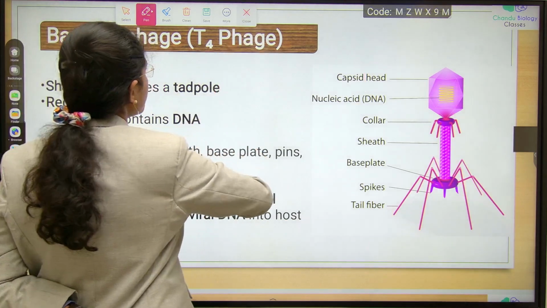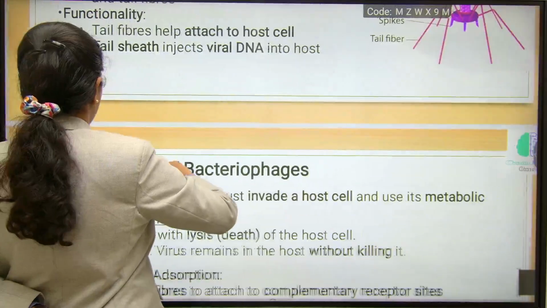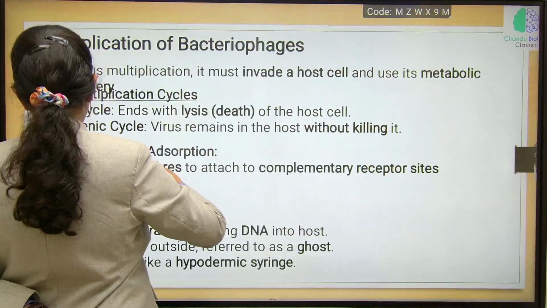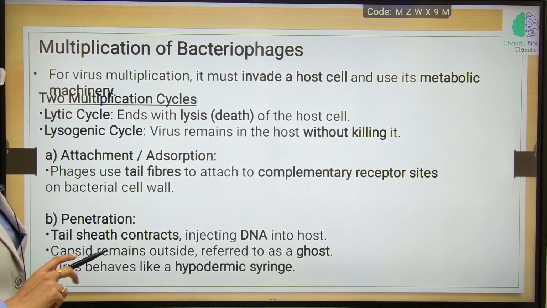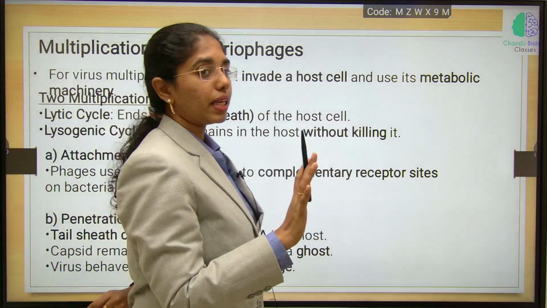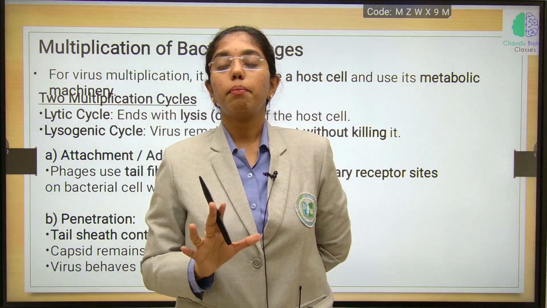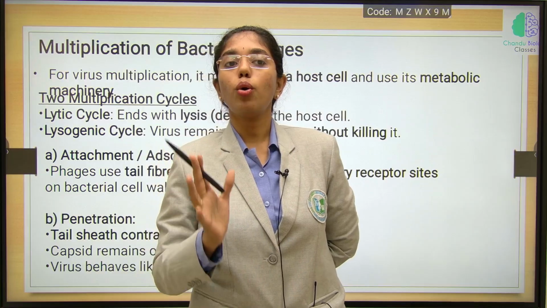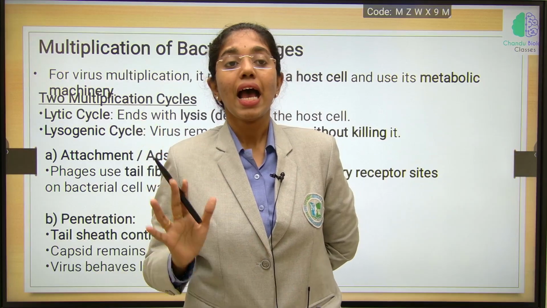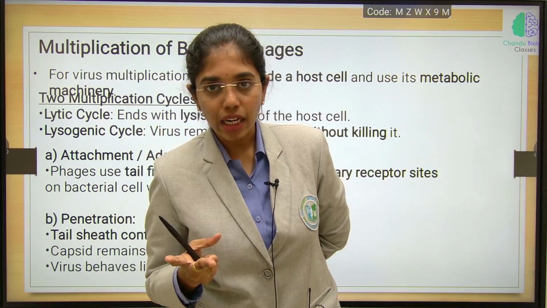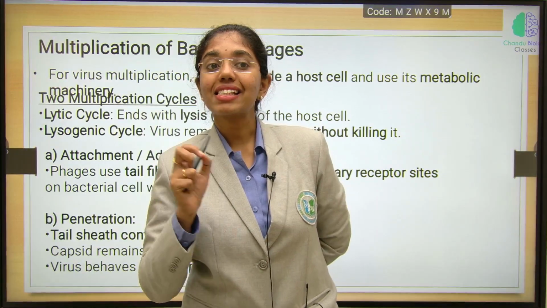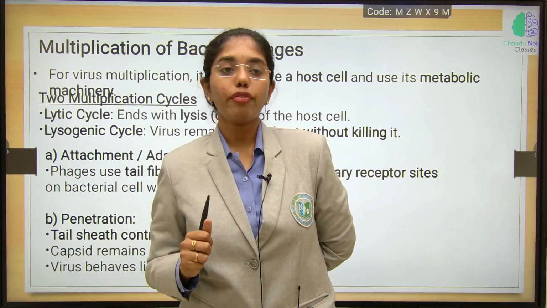And after which, if you consider multiplication of bacteriophage. See, virus cannot replicate or multiply in the absence of host cell. Virus multiplies or replicates only in the presence of host cell. As such, two cycles are encountered based on the survival or death of the host cell.